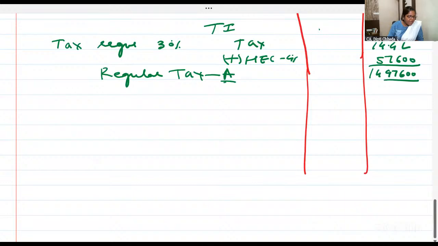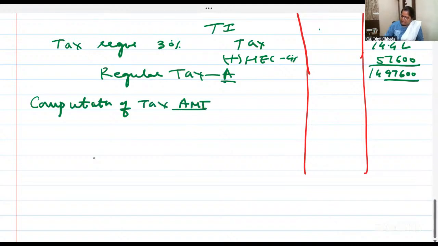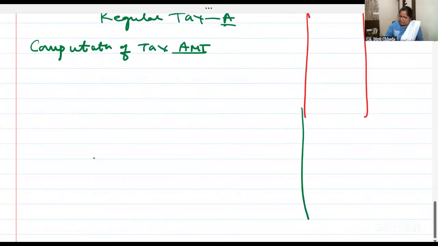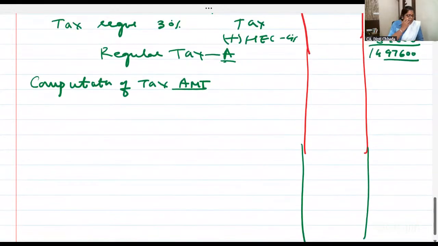Now we leave one line and now I'm writing the heading: computation of tax under AMT, alternative minimum tax. For that, in reverse, you can start with your total income.